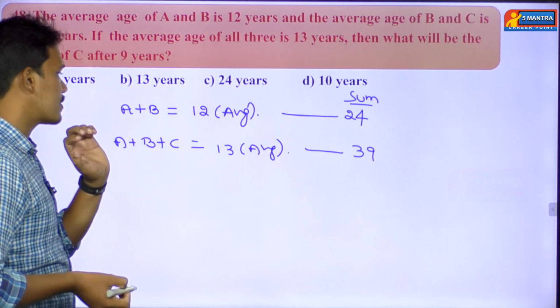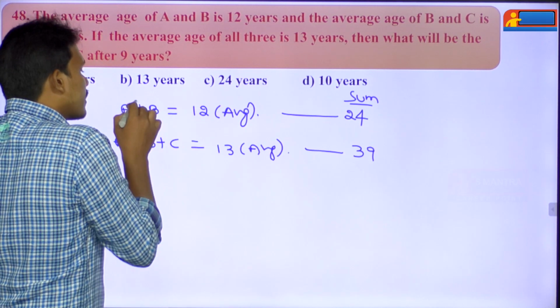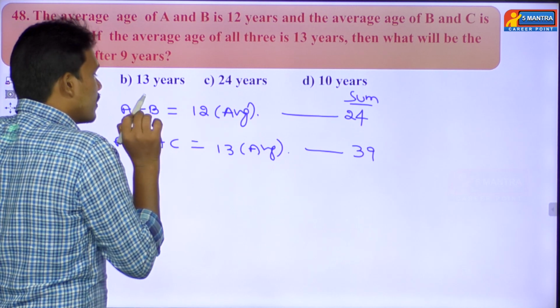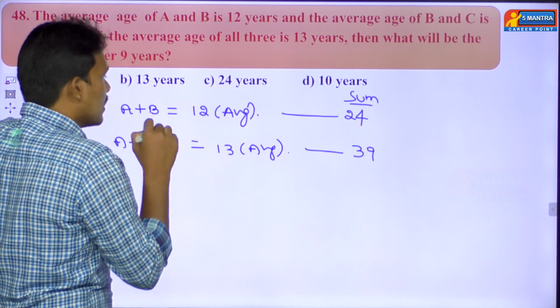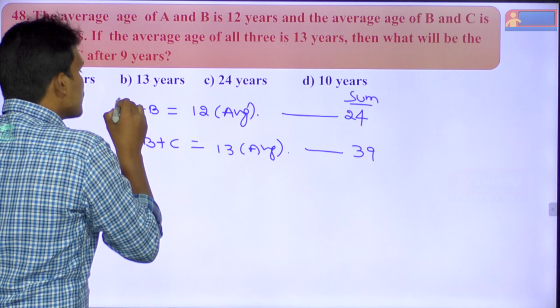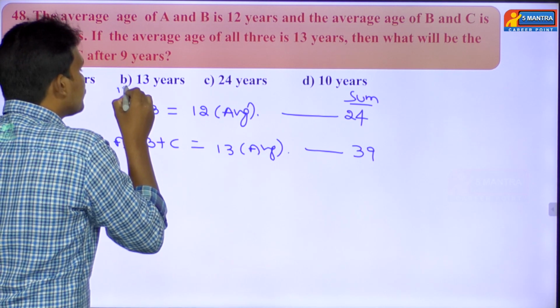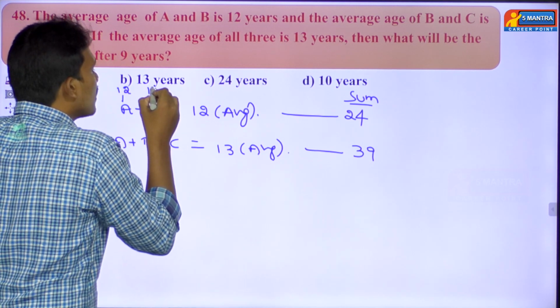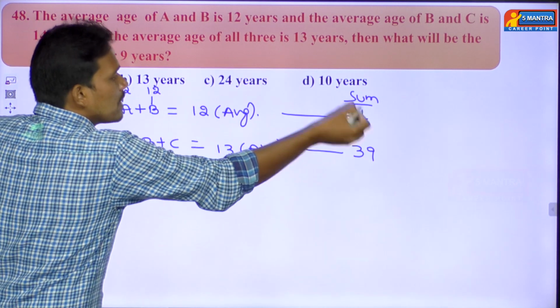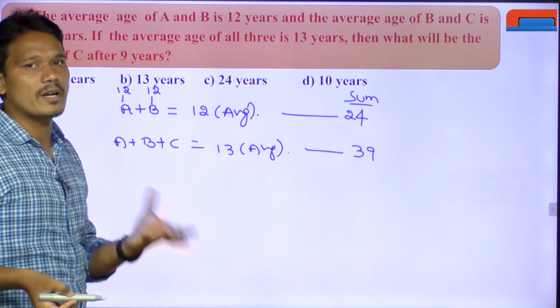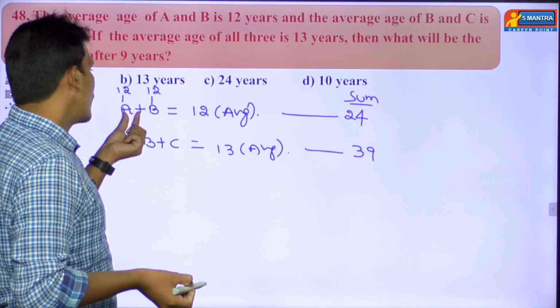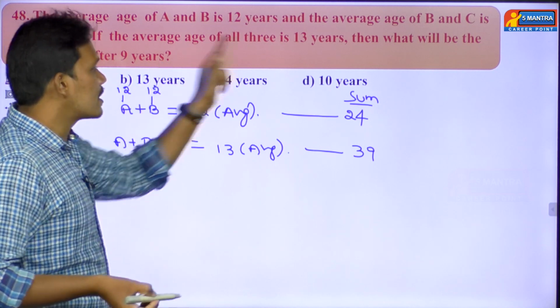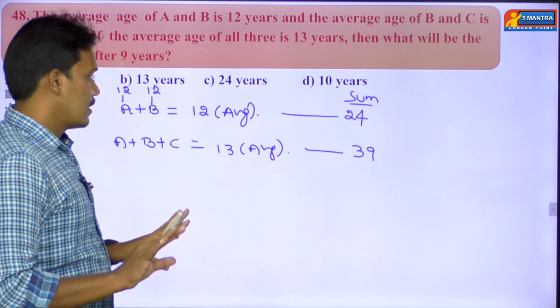But I'm talking about average. Listen, you can distribute like this. Here the average is 12, and here the average is 12. Average is nothing but equal distribution, so you distribute 12 here and 12 here. So 12 plus 12, the sum equals 24. Means it got satisfied.